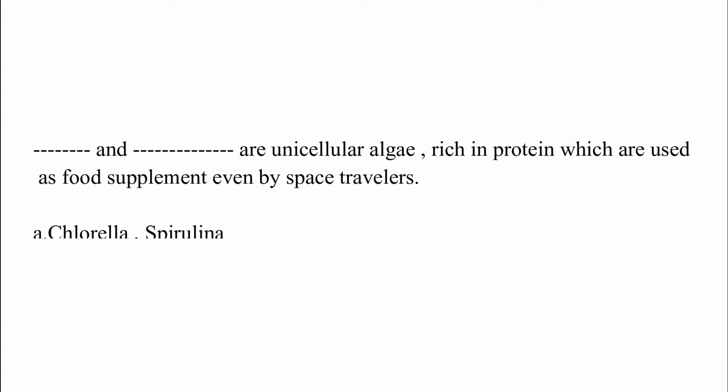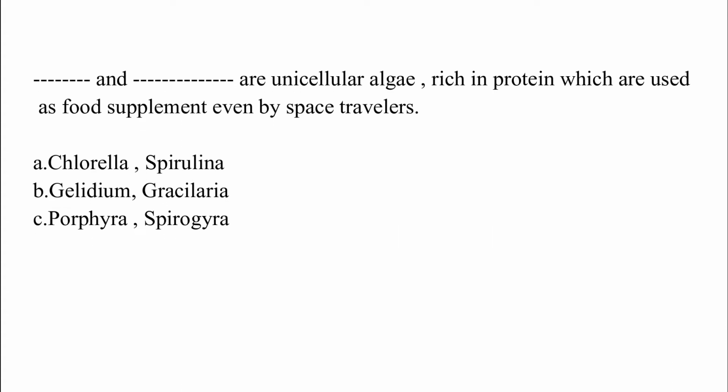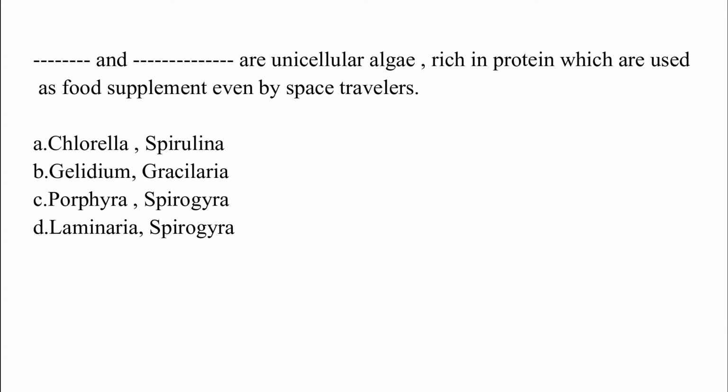Dash and dash are unicellular algae rich in protein, which are used as food supplement even by space travelers. Option A, Chlorella, Spirulina. Option B, Gelidium, Gracilaria. Option C, Porphyra, Spirogyra. Option D, Laminaria, Spirogyra. The correct answer is option A, which is Chlorella and Spirulina.